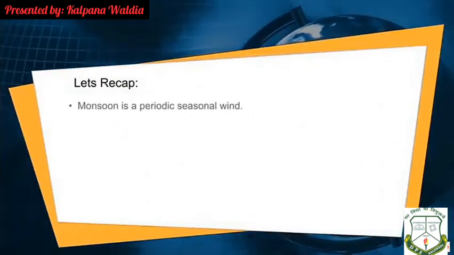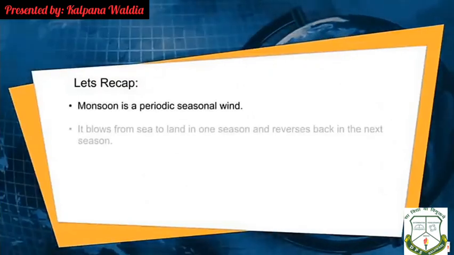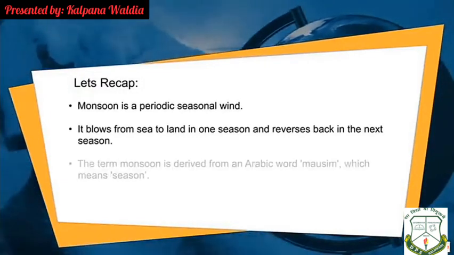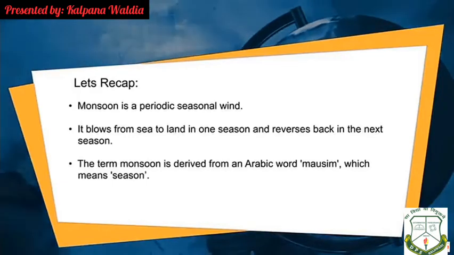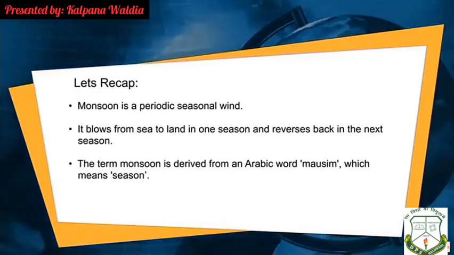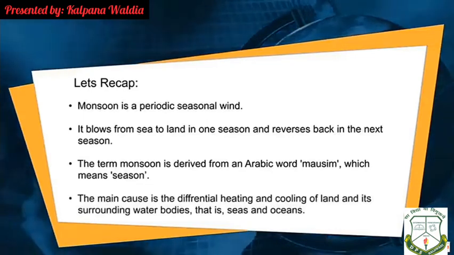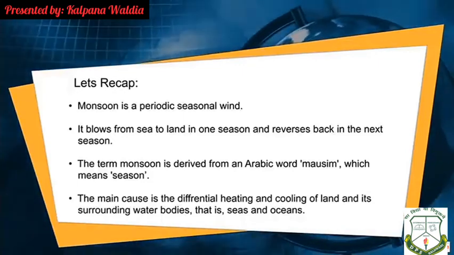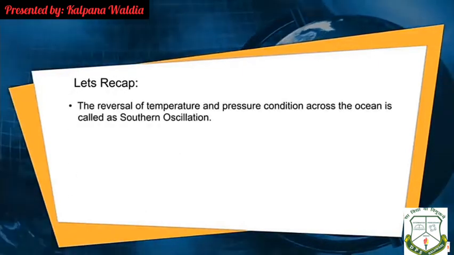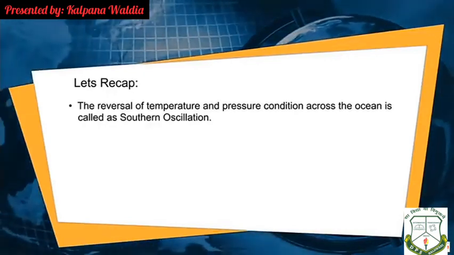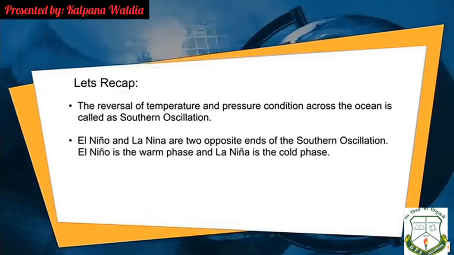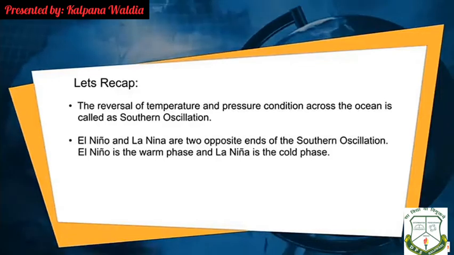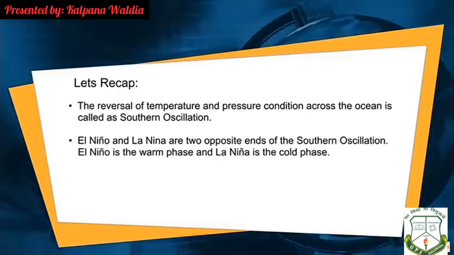Then let's recap at the end. Monsoon is a periodic seasonal wind. It blows from sea to land in one season and reverses back in the next season. The term monsoon is derived from an Arabic word mausim, which means season. The main cause is the differential in the heating and cooling of land and its surrounding water bodies, that is, seas and oceans. The reversal of temperature and pressure condition across the ocean is called Southern Oscillation. El Nino and La Nina are two opposite ends of Southern Oscillation. El Nino is the warm phase and La Nina is the cold phase.